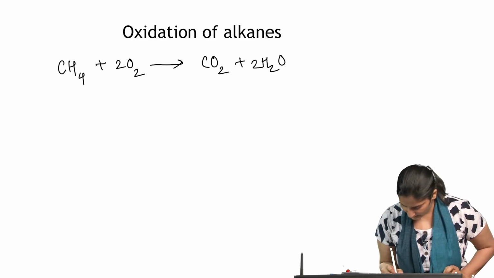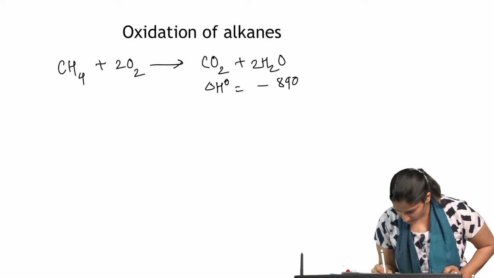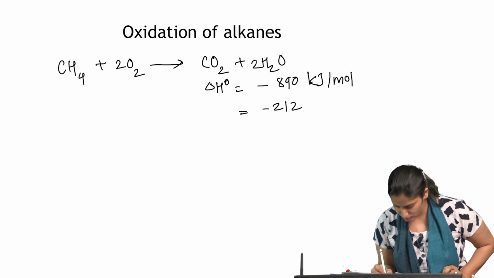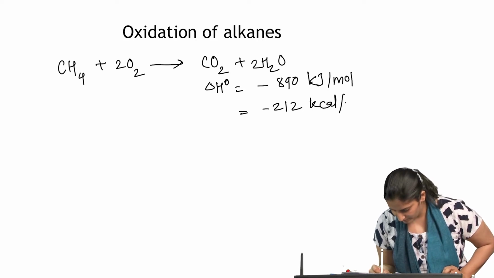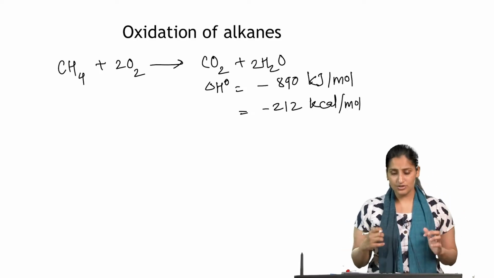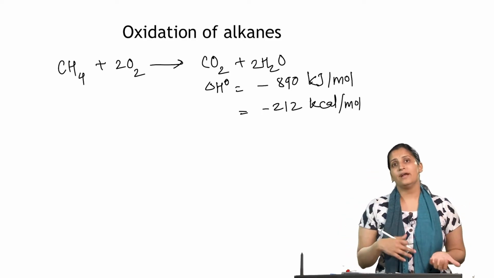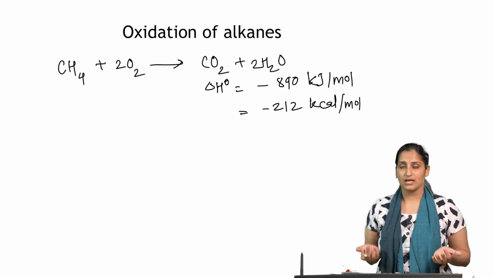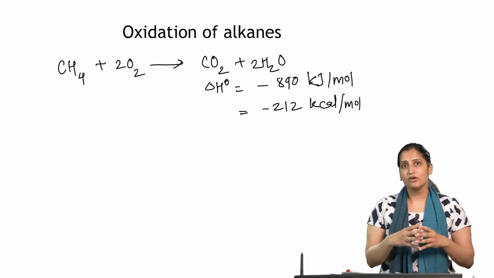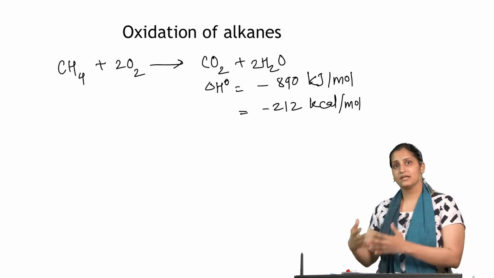So, let me write the delta H0 of this reaction. This is around minus 890 kilojoules per mole, as I said, or if you want to talk in terms of kilocalories, it is minus 212 kilocalories per mole, right. And if you really see in this particular reaction, the energy of the reactants is lower than that of the products. So, what happens is that you end up releasing energy as this reaction happens. That is why oxidation of alkanes using oxygen is one of the most economically important reactions wherein you release energy.